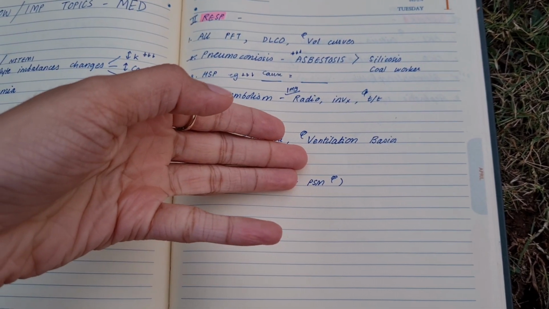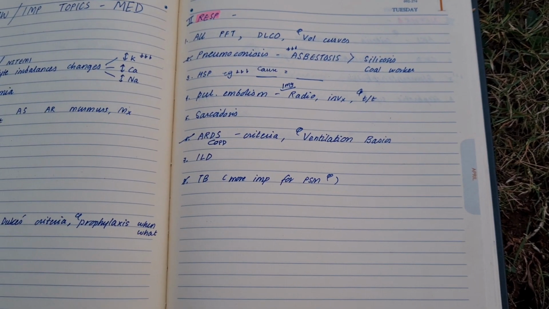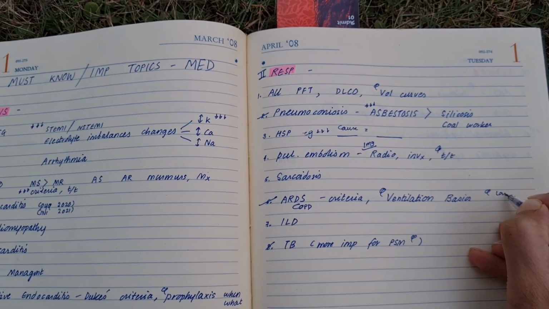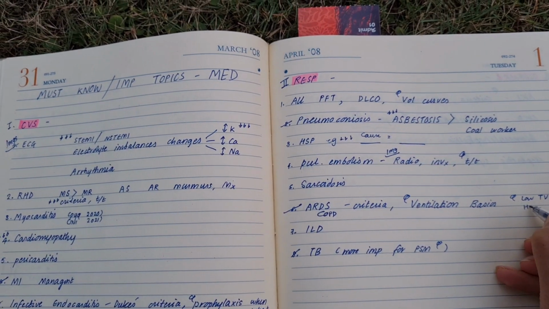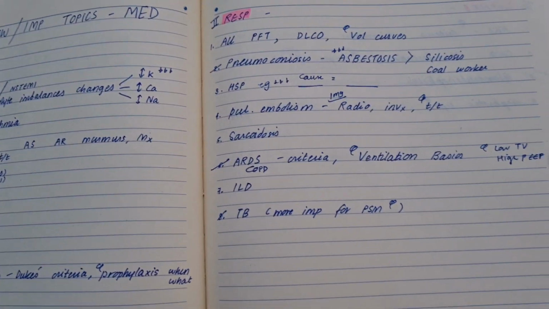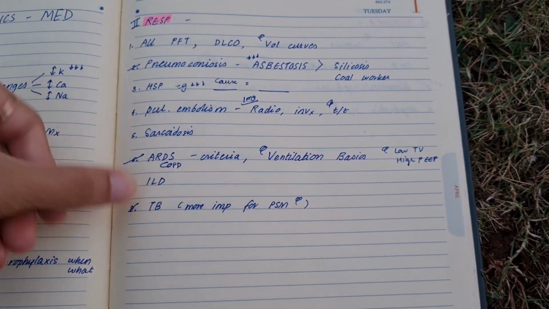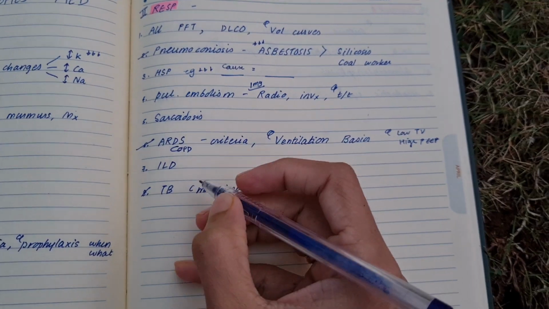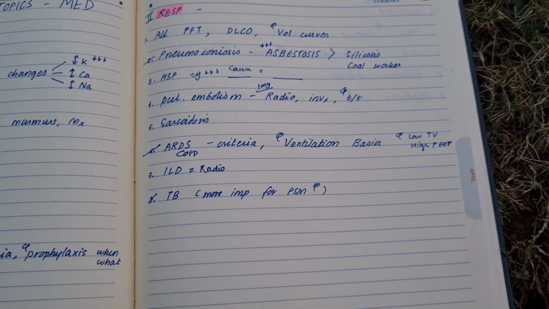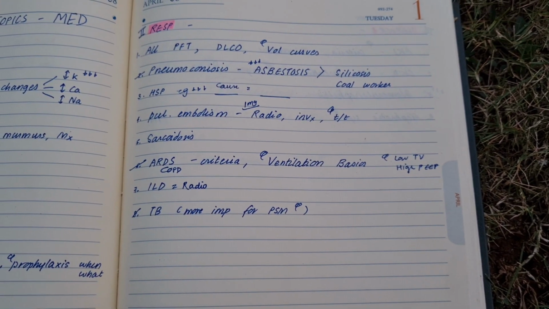So here you have to know whether to keep a high PEEP or low PEEP, low tidal volume, high tidal volume. Yes, these are very, very important. So here the main question is asked about low tidal volume and high PEEP. Then interstitial lung disease is also important, especially the radiological features. So they can give you an X-ray and ask you to identify.